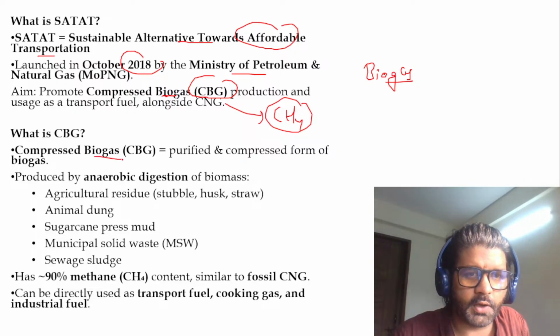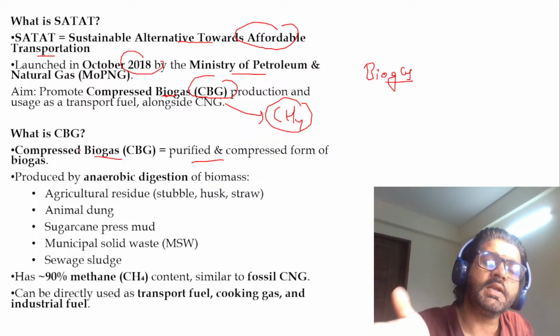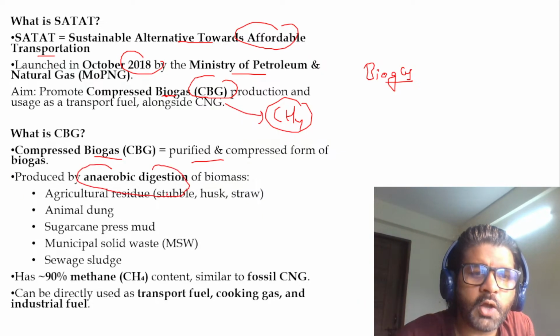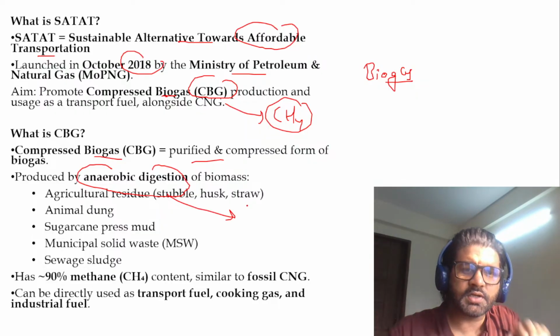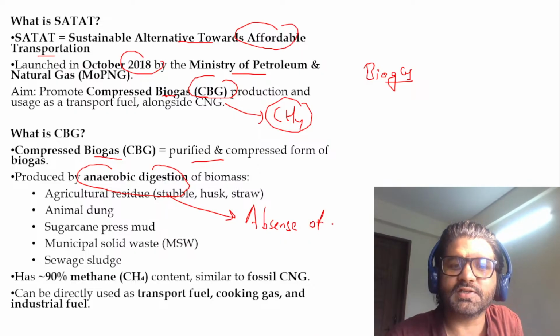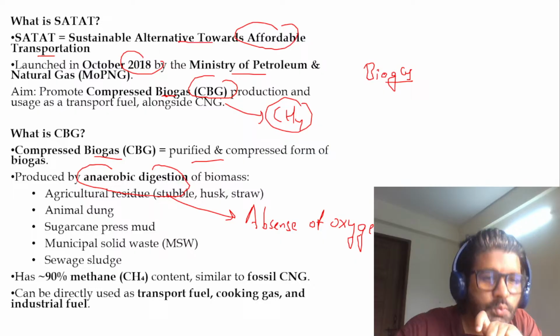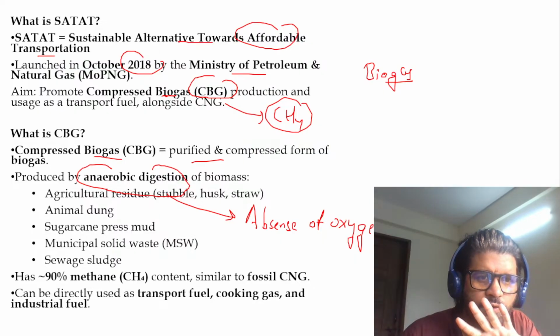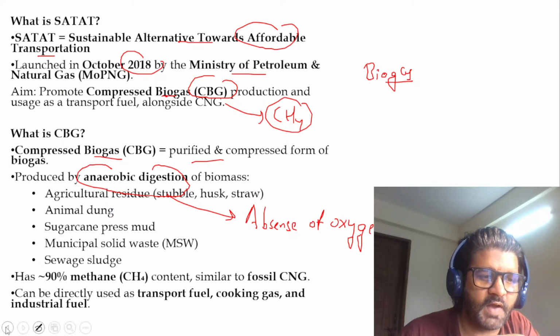So compressed biogas is a purified and compressed form of biogas. It has more methane content than a normal biogas made by anaerobic digestion of biomass. That means a reaction is done in the absence of oxygen when you are creating this compressed biogas. Again, you don't need to do a PhD here. These are some keywords which we generally get confused about, and that's why I've given them to you. We'll solve some questions, and you will remember all these facts and figures.